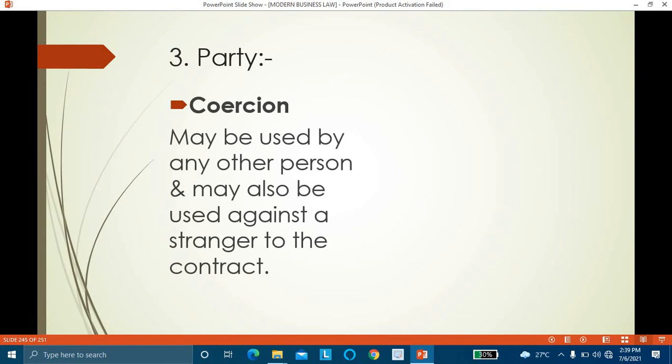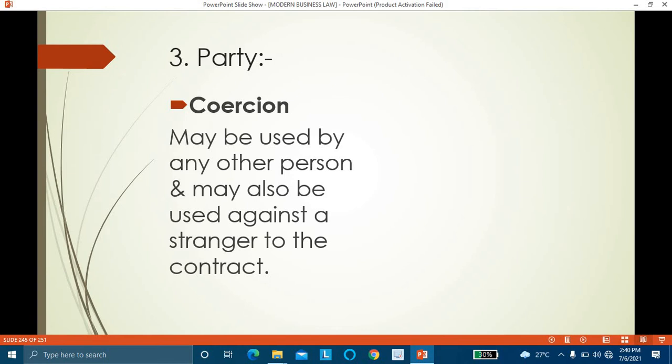A may tell B that you have to sell your property to C for such and such amount, and if not, I will kill you. A is a stranger to the contract, but he is the person giving the threat. So it may be used by any other person. It may also be used against a stranger to the contract. A tells B, I will kill C, your son, if you will not enter into the contract. C is a stranger to the contract.